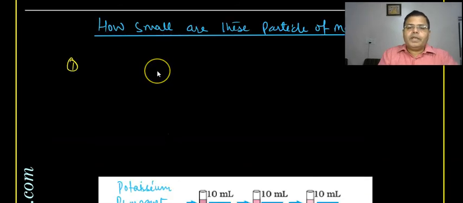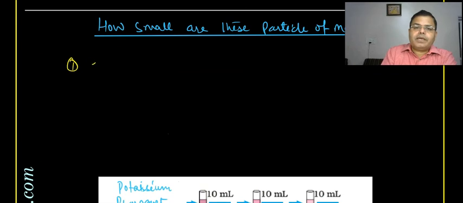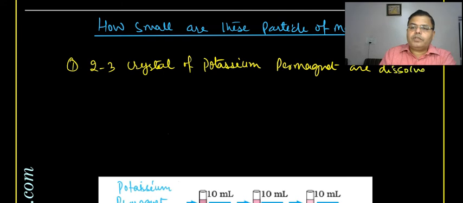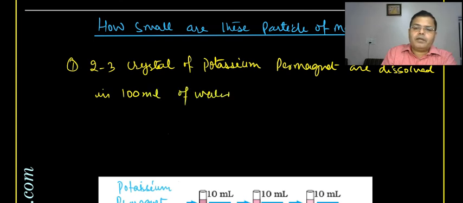Okay, here what happened: 2-3 crystals of potassium permanganate are dissolved in 100 ml of water, right?